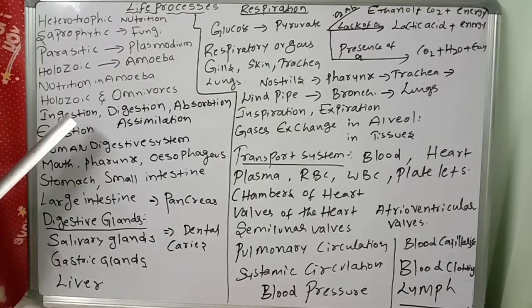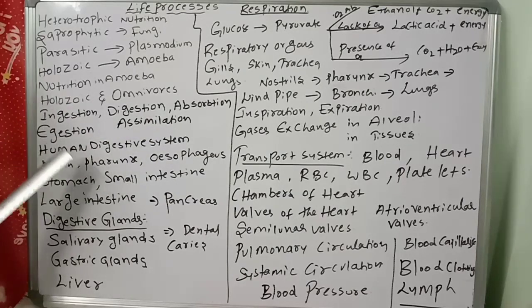Next, what will happen? You see the textbook diagram: there is taking of the food, then digestion, absorption, assimilation, and lastly egestion. Whatever food we are eating will be digested with the help of enzymes. After digestion, it will be absorbed, then utilized. That is called assimilation. The food vacuole in the amoeba acts as a temporary stomach.